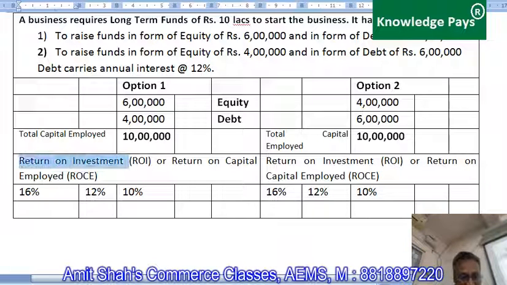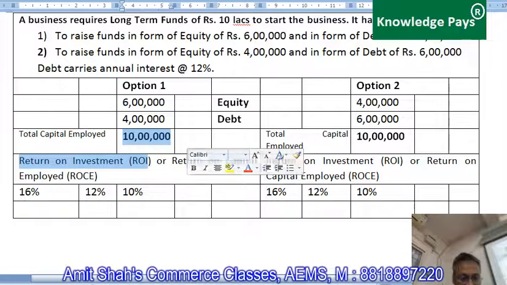Return on capital employed is always calculated as operating profit on capital employed. Now in class 11th, guys, you have learnt operating profit in final accounts chapter. Operating profit is profit derived by subtracting all the operating expenses from operating income. Right? It does not include interest on borrowed funds. It does not include tax payable to the government on net profit.